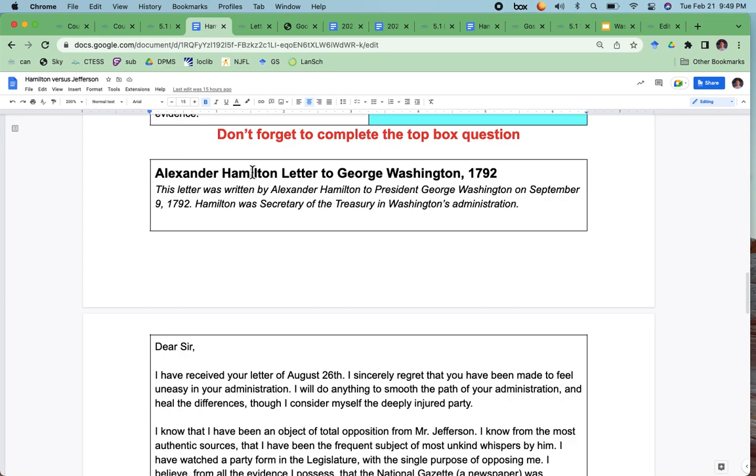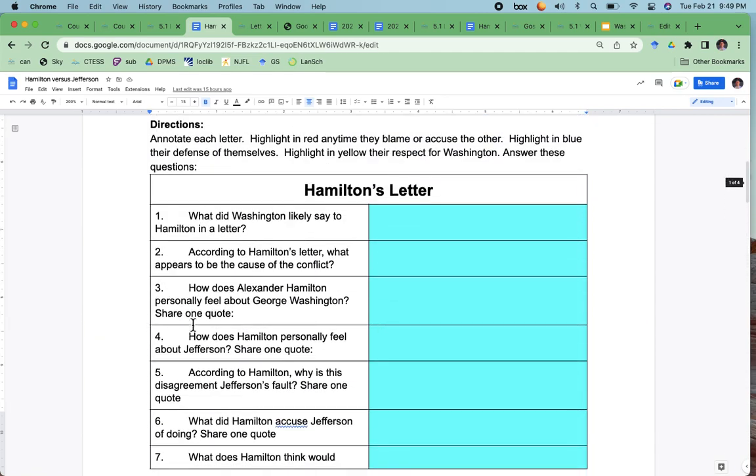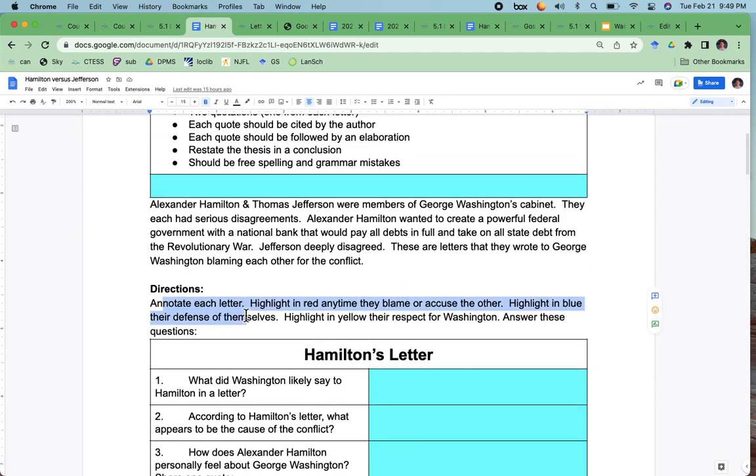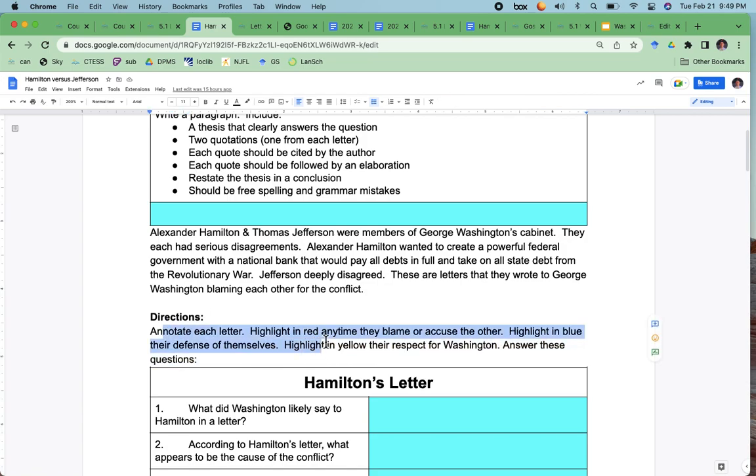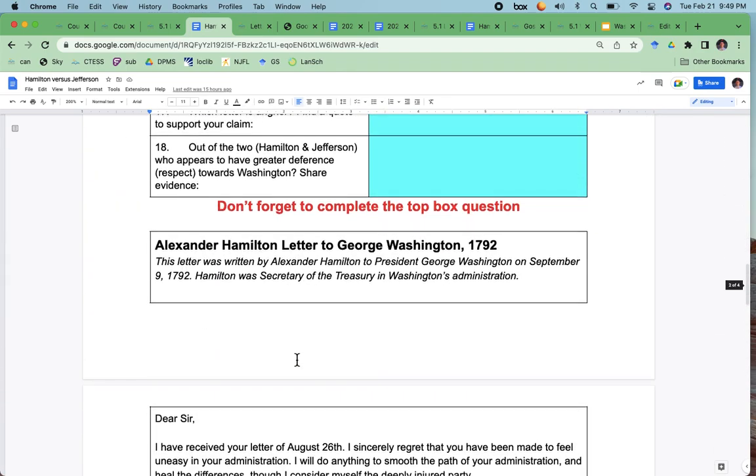Alexander Hamilton's letter to George Washington, 1792. This letter was written by Alexander Hamilton to President George Washington on September 9th, 1792. Hamilton was the Secretary of the Treasury in Washington's administration. And as you go through this, you should annotate each letter: highlight in red anything where they blame or accuse the other, highlight in blue their defense of themselves, highlight in yellow their respect for Washington, and answer these questions. And there's 18 questions.